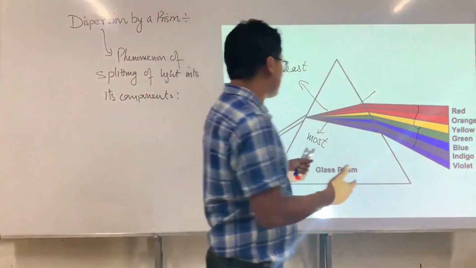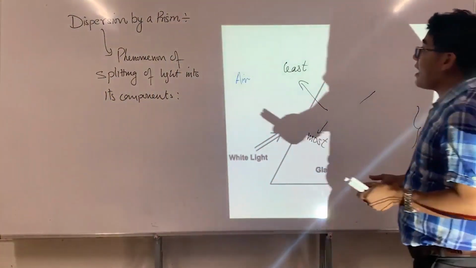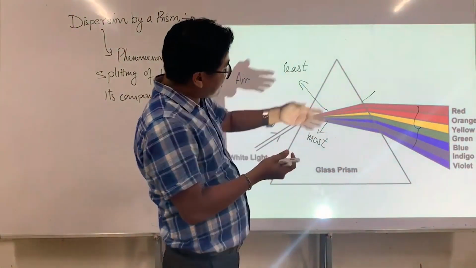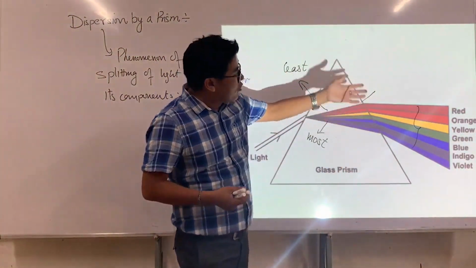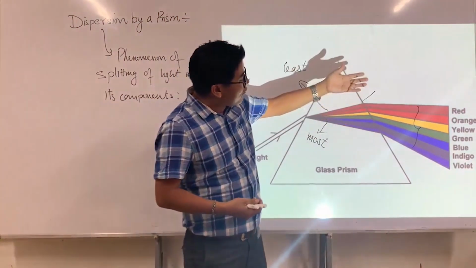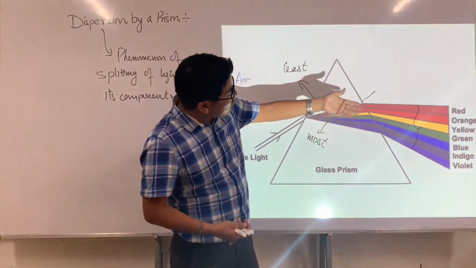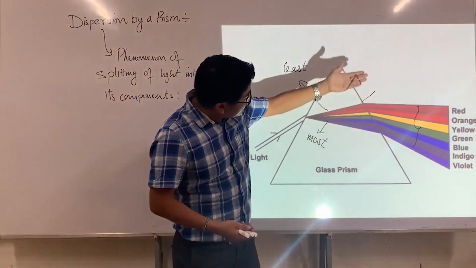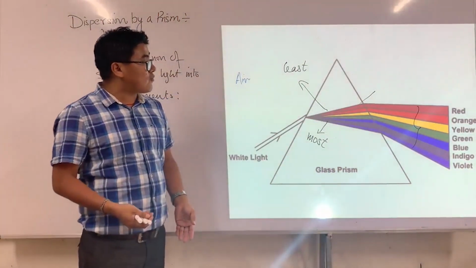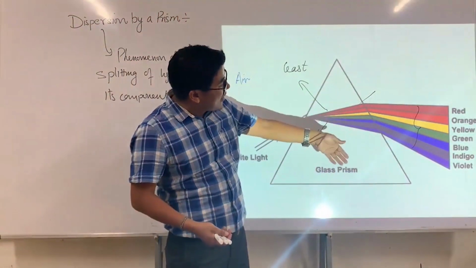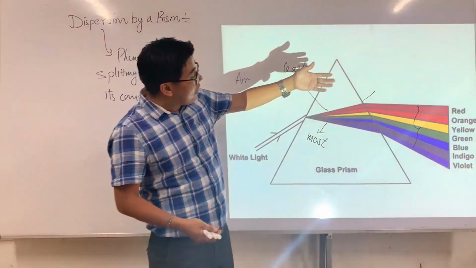Look here, this is what we have. When it comes out and you look at this, you find a continuous distribution of light ranging from red to violet. You see a continuous change of colors, a continuous change of wavelength.